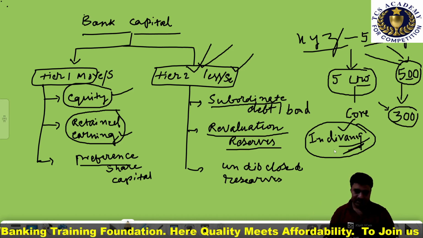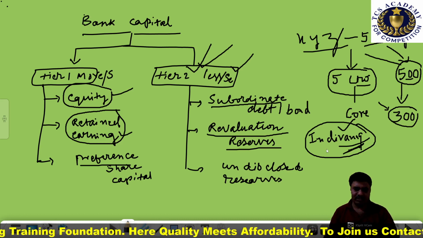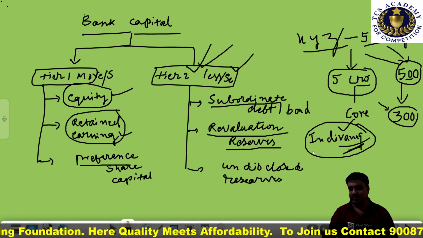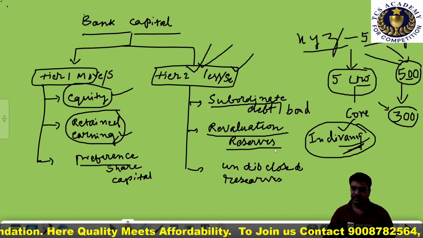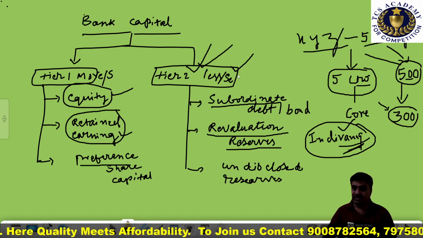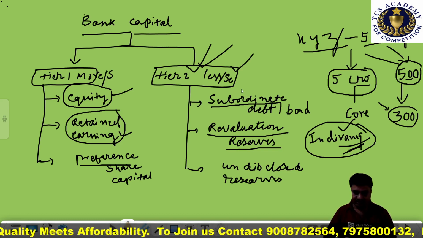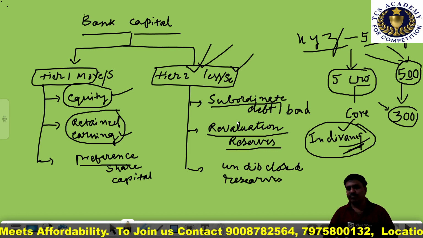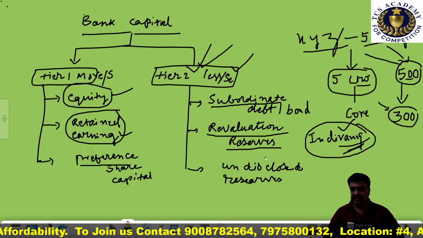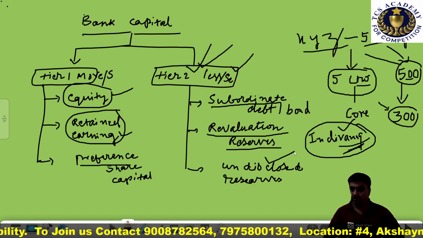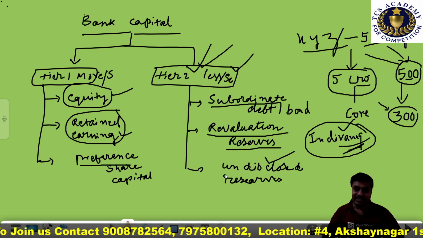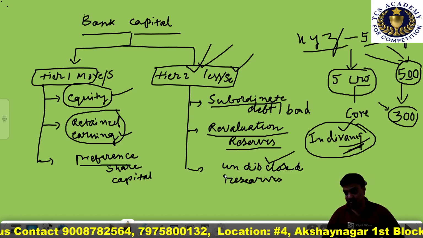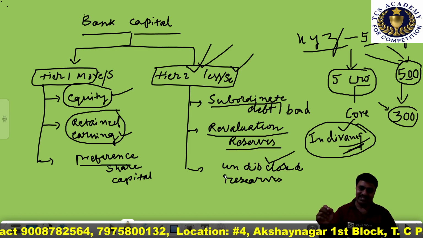Why will bankers do this revaluation? Because this is tier 2 capital. One more important component we come across under tier 2 capital is undisclosed or secret reserve.